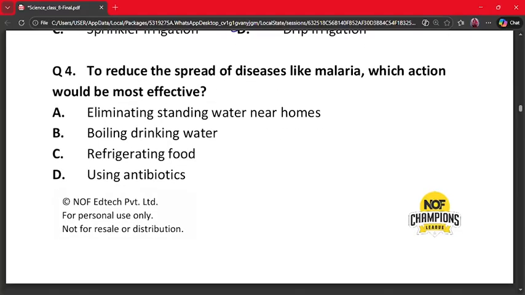Our next question is question 4. To reduce the spread of diseases like malaria, which action would be most effective? A. Eliminating standing water near homes. B. Boiling drinking water. C. Refrigerating food. D. Using antibiotics. The correct answer is option A, because malaria spreads through mosquitoes and mosquitoes breed in stagnant water, and removing standing water stops breeding of the mosquitoes. This breaks the disease cycle. So option A is the correct option.